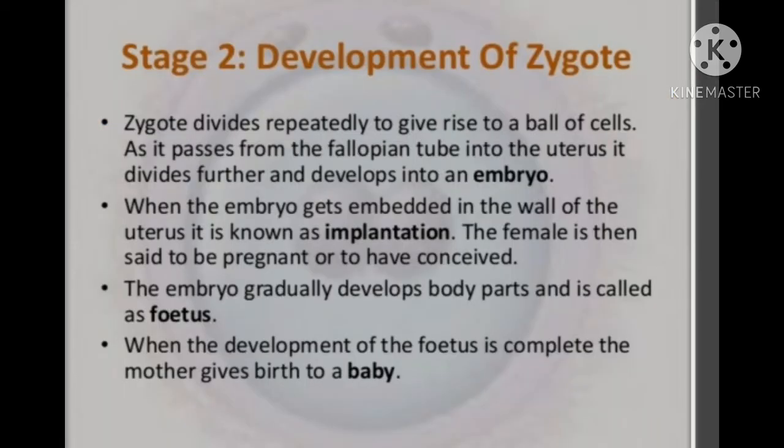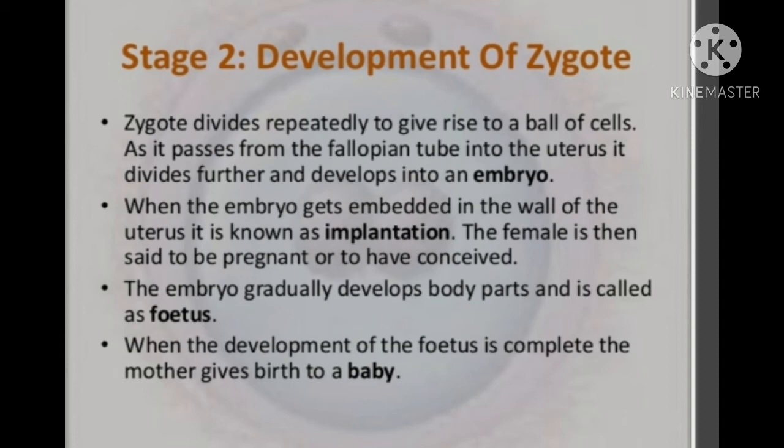Development of zygote. Zygote divides repeatedly to give rise to a ball of cells. As it passes from the fallopian tube into the uterus, it divides further and develops into an embryo.